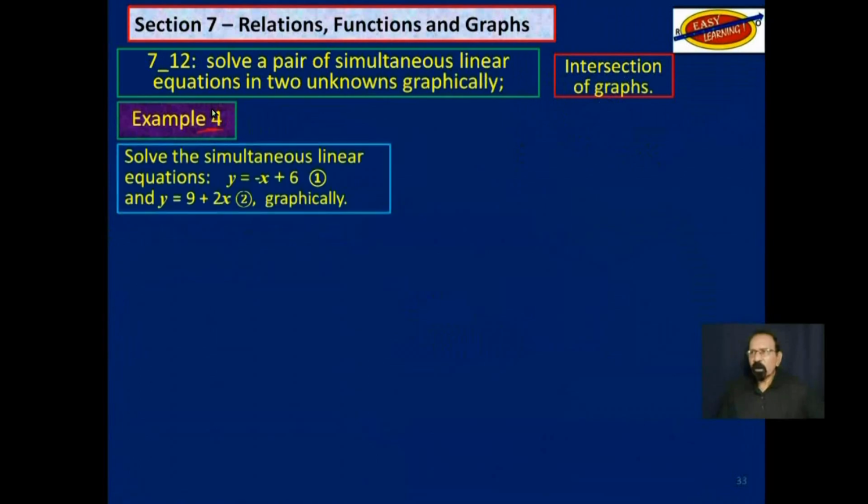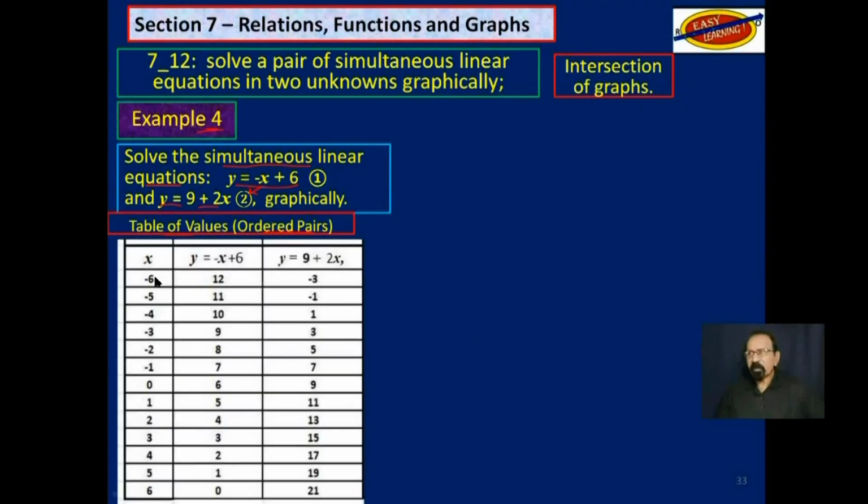Example 4, solve the simultaneous linear equations. Y is equal to negative x plus 6. That's one equation. And the other one, y is equal to 9 plus 2x. We will designate that as equation 2. So we will get our table of values or ordered pairs. Normally you may be given these values. If not, you would take from 5 to negative 5.